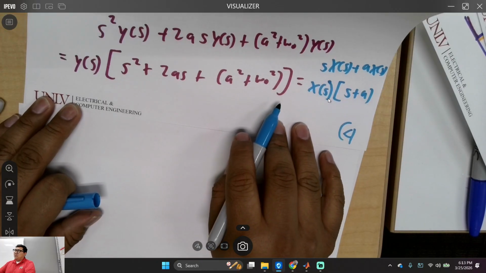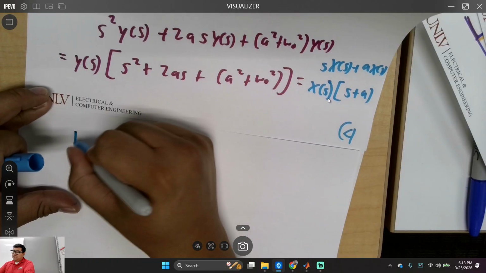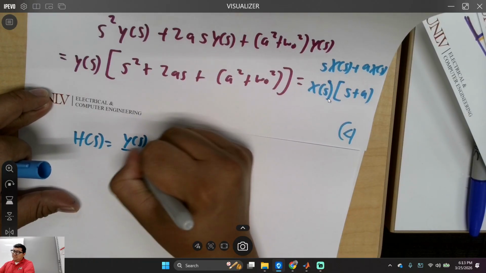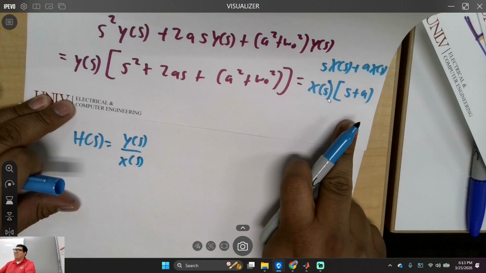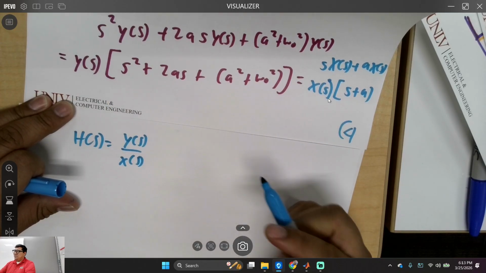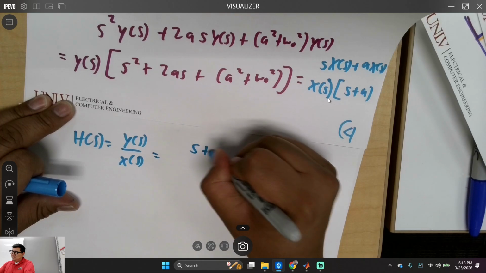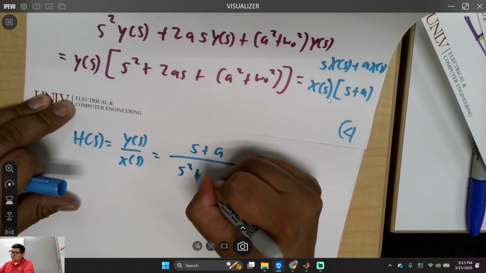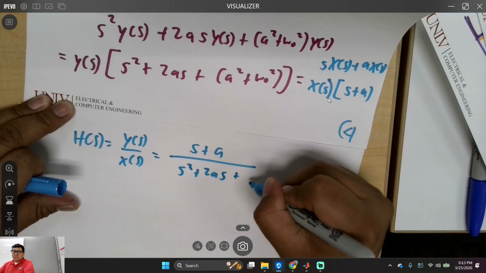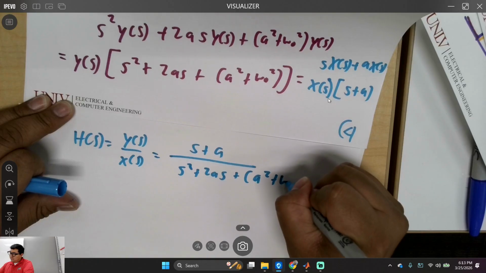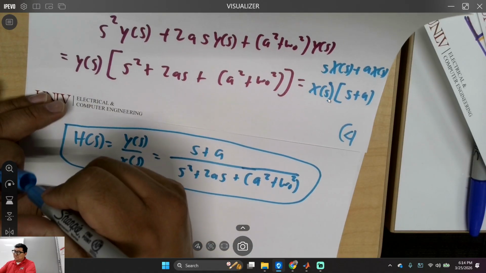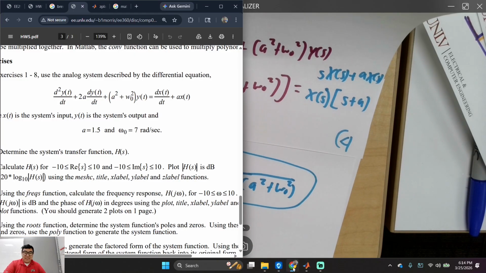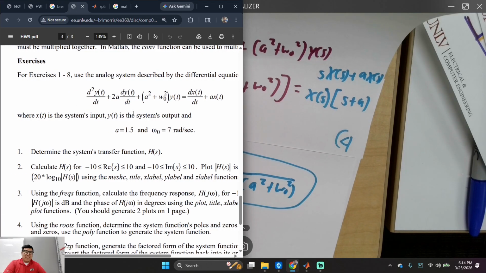Before I even write your answer, what is h of s? So what should I do with this guy? Divide it under here, right? And then divide the x of s over here. Let's see. Determine the system's transfer function h of s.